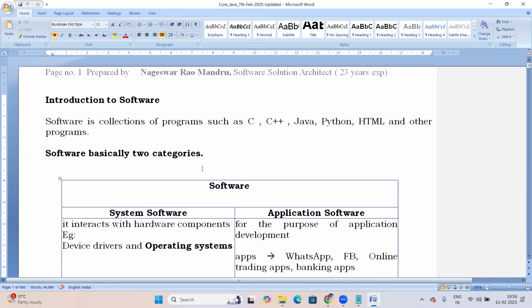So tomorrow I'll start with the basics. I'm not expecting any IT background from you guys. Even I'm not expecting any C programming knowledge. I'll start from the basics. Even non-IT background people can understand these basics. Guys, any doubts?